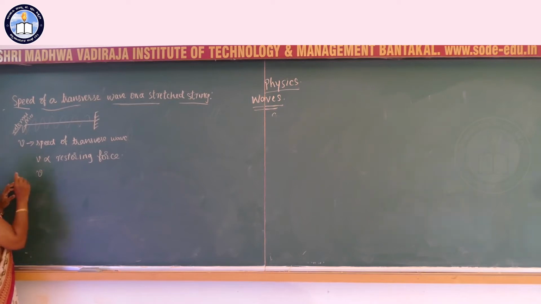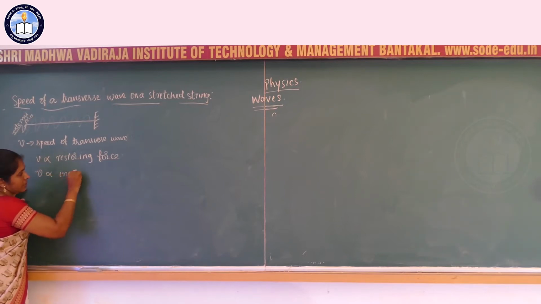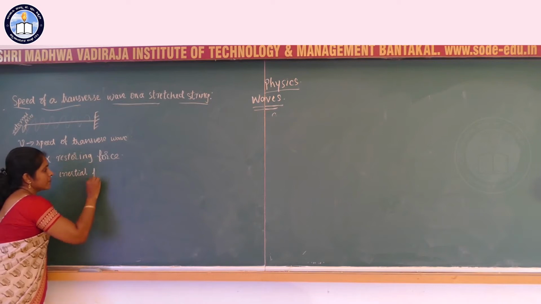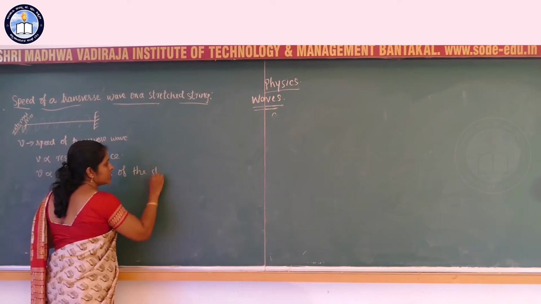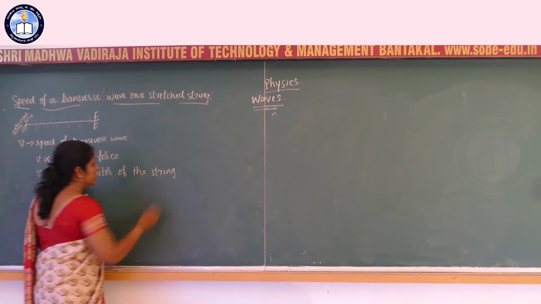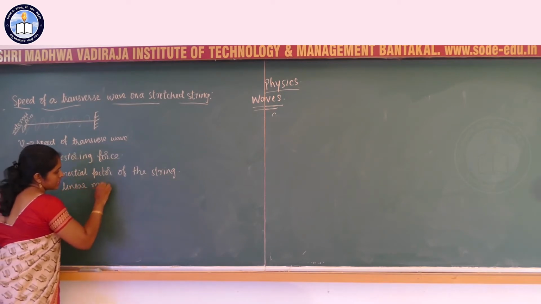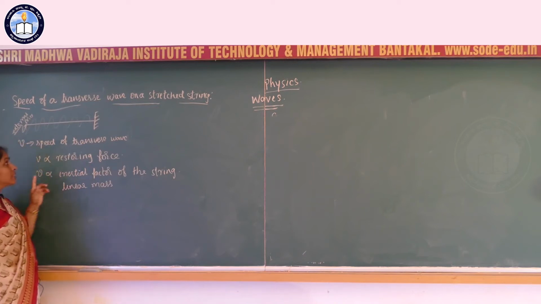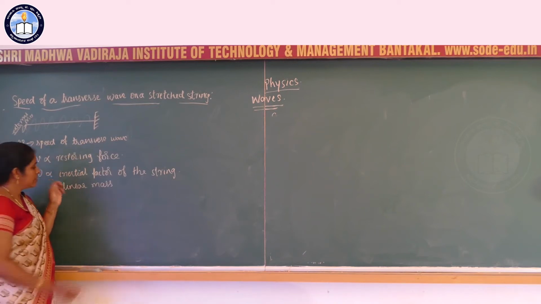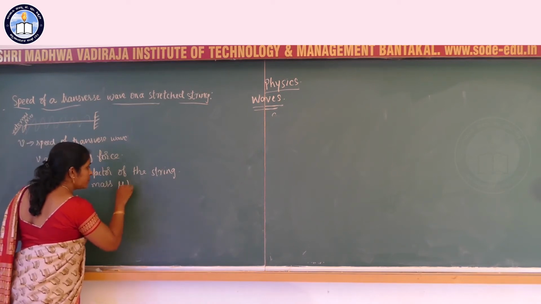V, the speed of transverse wave, also depends on the inertial factor. Inertial factor of the spring. Here the inertial factor is linear mass density. Since it is a string, length is not proportional to its diameter. We take linear mass density mu of the string.